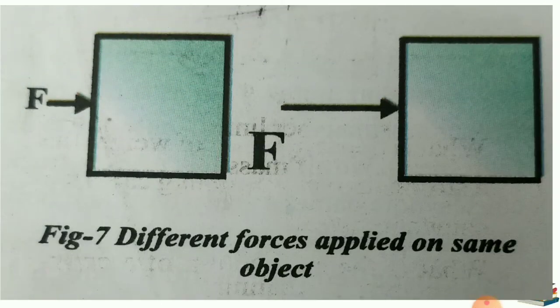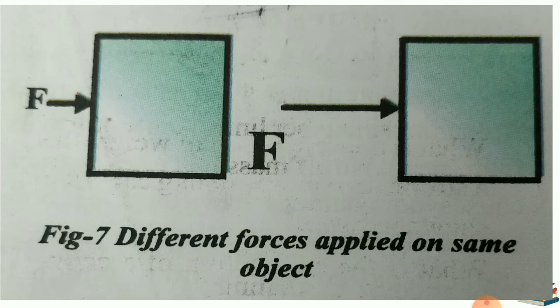Here if I ask you a question, which object will travel more distance? I have placed both of these on a flat surface, and I have applied different forces, but both objects are of the same volume and same mass.